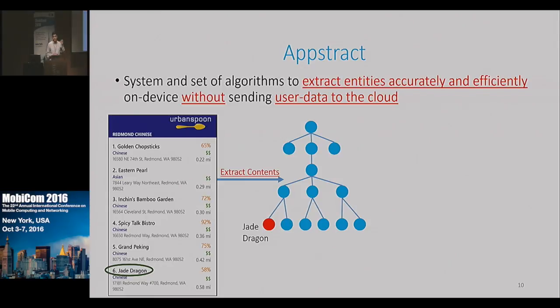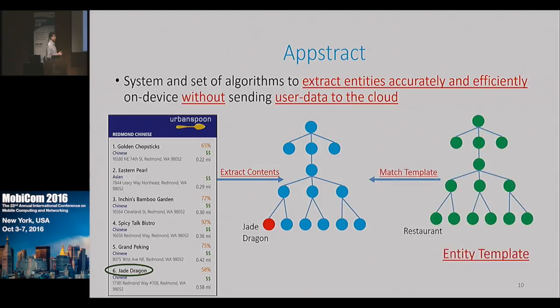Now, since mobile apps structure all of their data in UI trees, which are similar to HTML DOM trees, we are going to extract a UI tree. And importantly, we're just going to leave this on the device. And then we will extract entities from this tree using a process that we call template matching, and using this data structure that we introduced called the entity template.